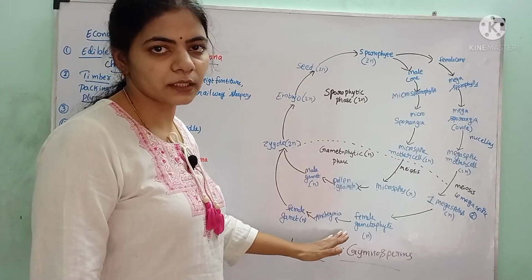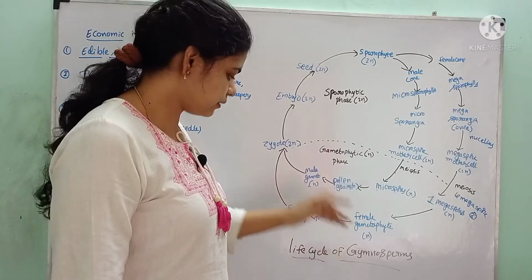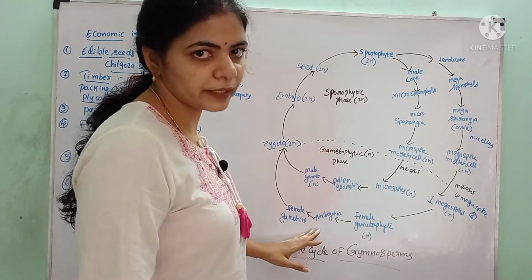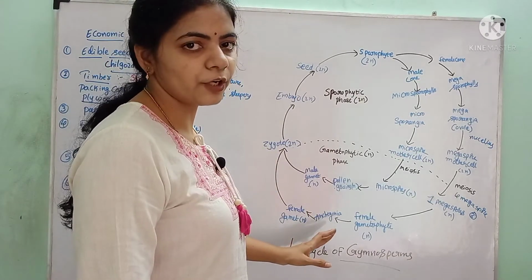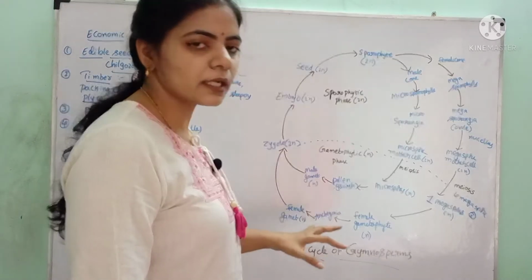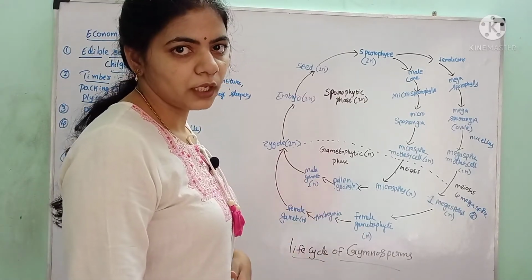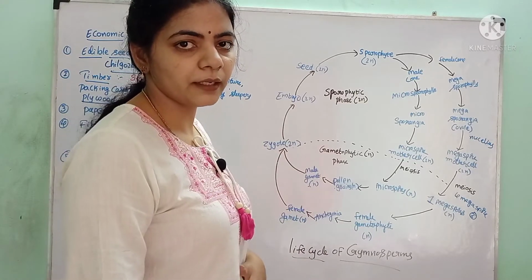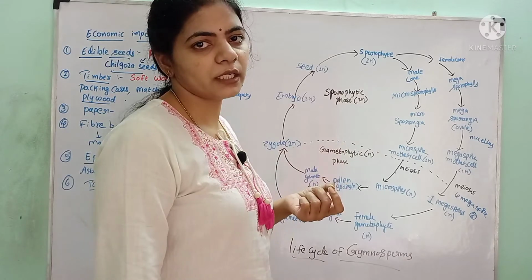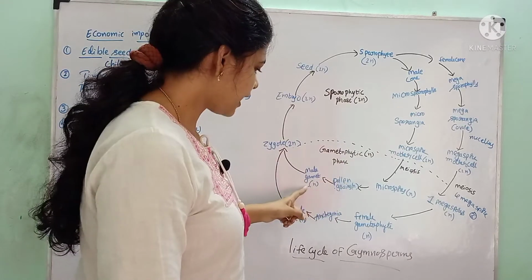The archegonia are nothing but female sex organs. The archegonia consist of female gametes, and during reproduction the pollen grains are disseminated by wind. They reach the entry of the ovule, where they germinate, and from the germinated pollen grain, pollen tubes are released which carry male gametes.